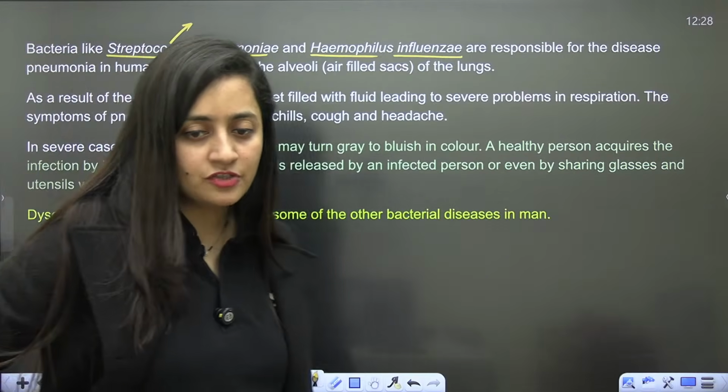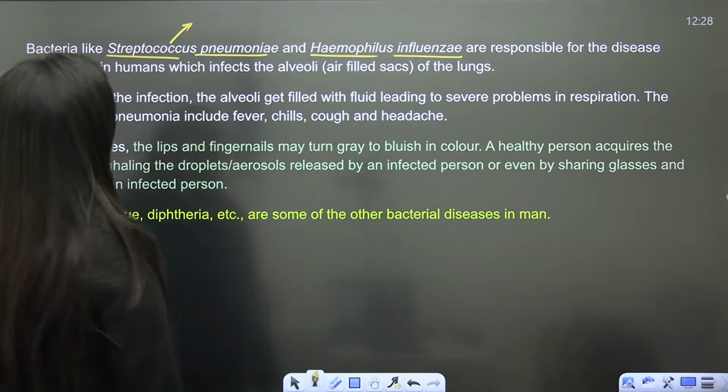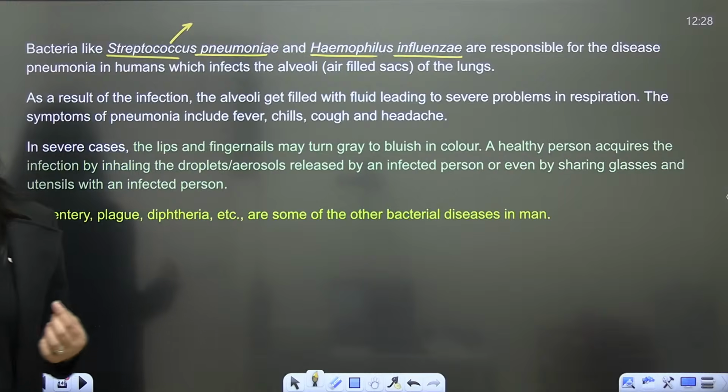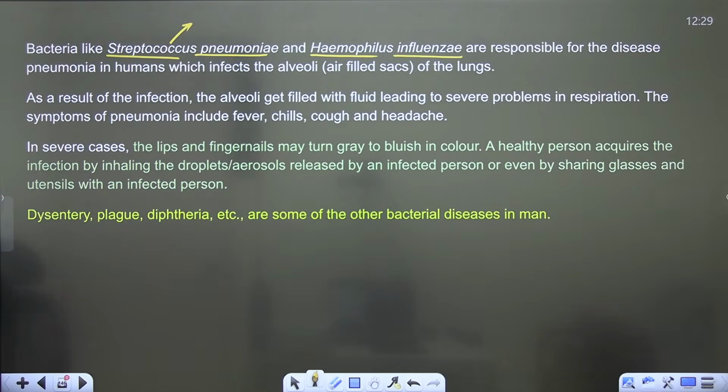Exactly. Those who are writing Hershey and Chase, they really need to open their books again. So Streptococcus pneumoniae, you know that coccus means spherical shaped bacteria, right?